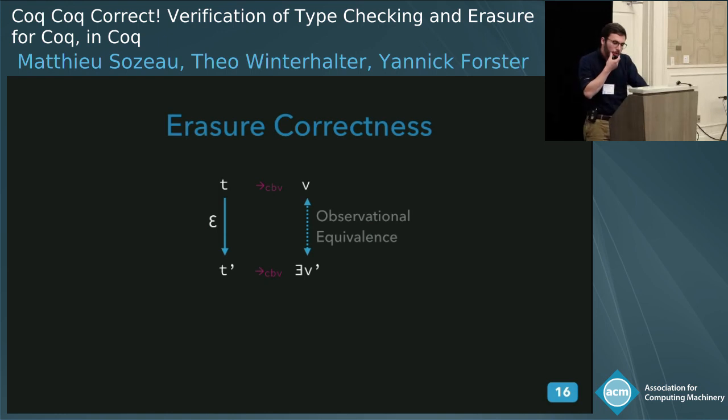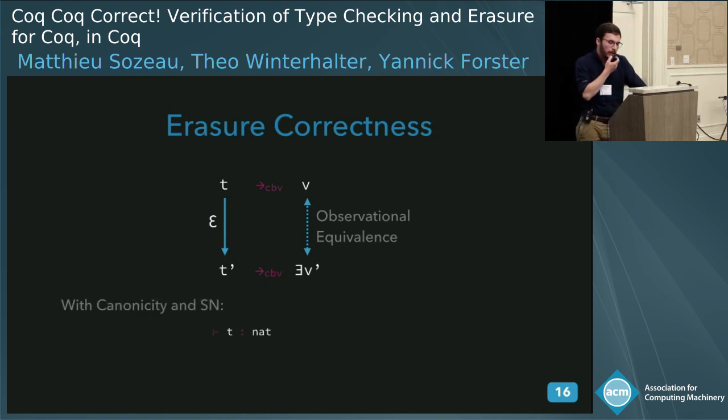What we prove for erasure is the following. We prove a correctness theorem which says that if you have a Coq term t in the AST and you call-by-value reduce it to v and you can erase it to t', then t' will also call-by-value evaluate to a v', which is somehow observationally equivalent to v.